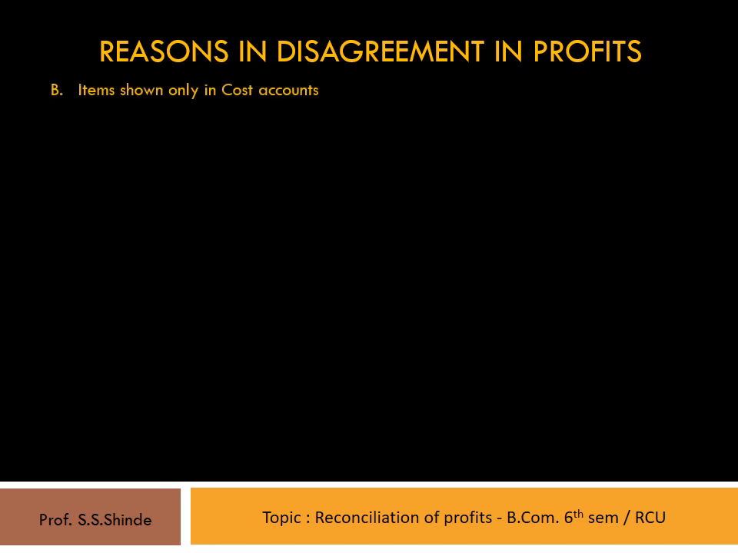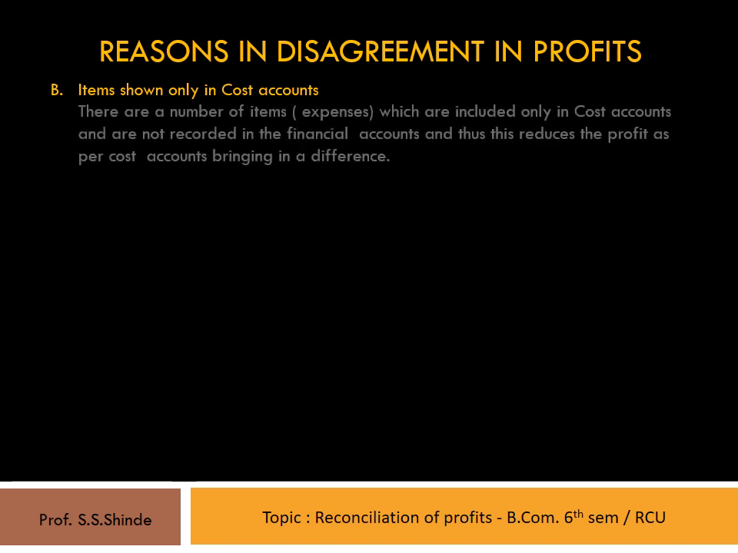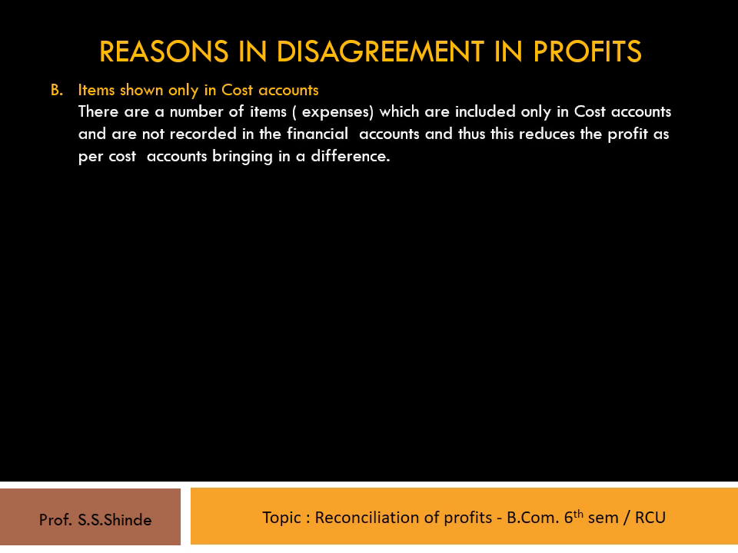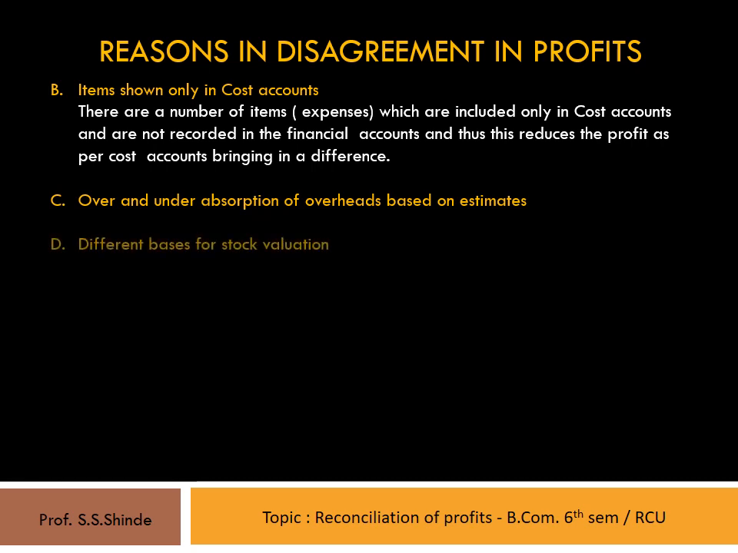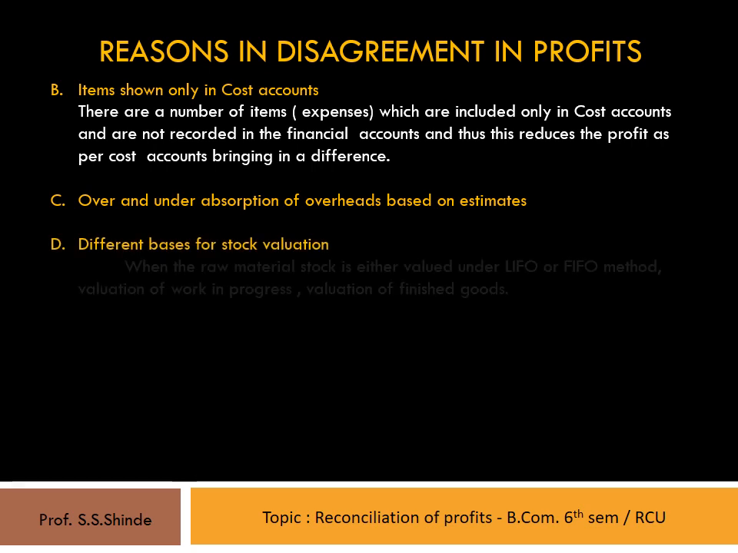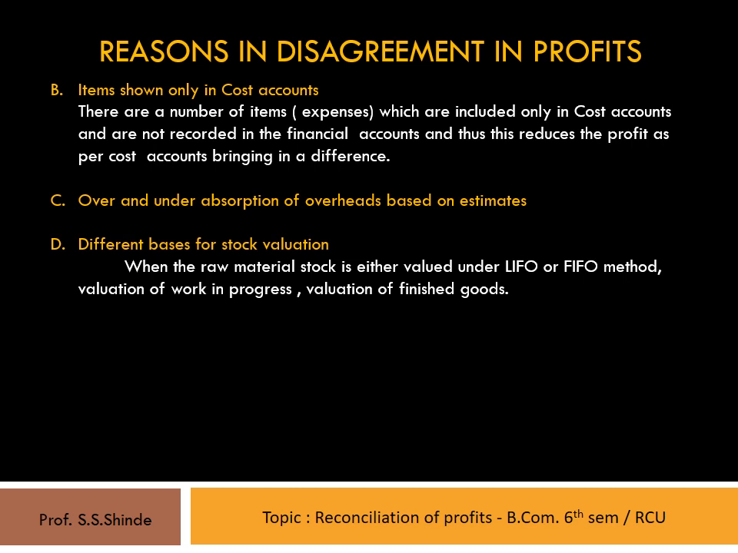The second reason for disagreement in profits is the items that are only shown in cost accounts. There are a number of items, that is expenses, which are included only in cost accounts and are not recorded in the financial accounts. And thus, this reduces the profit as per cost accounts, bringing in a difference. Third, over and under absorption of overheads based on estimates. Fourth, different basis for stock valuation, like when the raw material stock is valued under either LIFO or FIFO method, valuation of work in progress, valuation of finished goods.